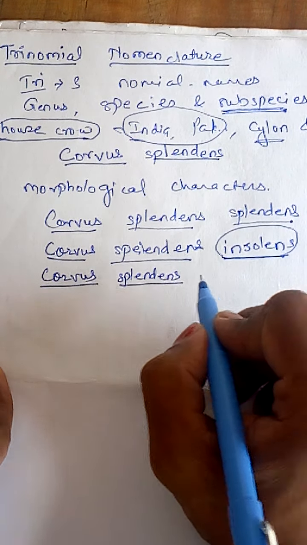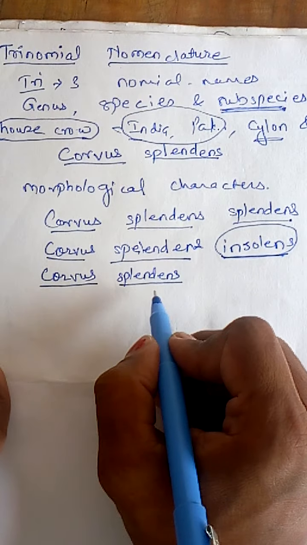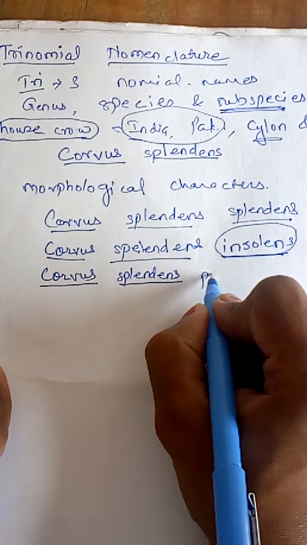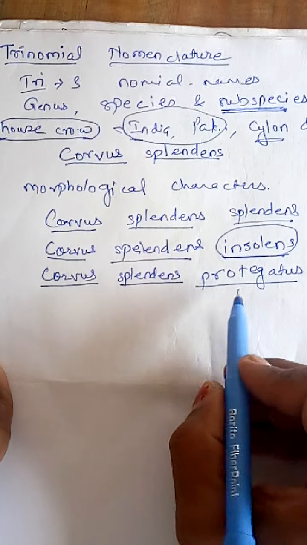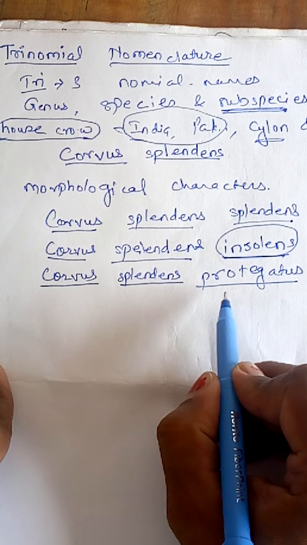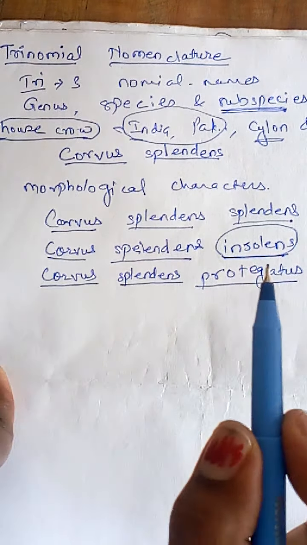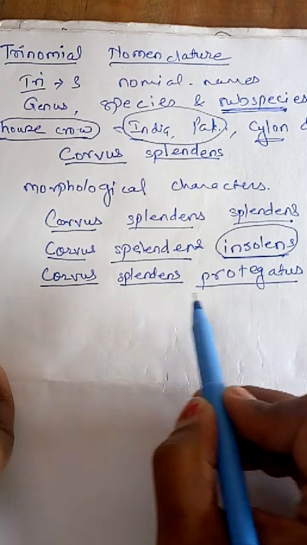The genus and species remain the same, but we name that crow by another subspecies, and that subspecies is protegatus. So the scientific name of the crow which is present in Ceylon is Corvus splendens protegatus.